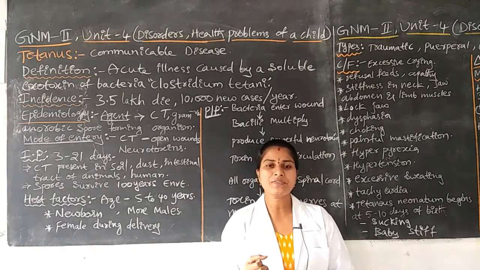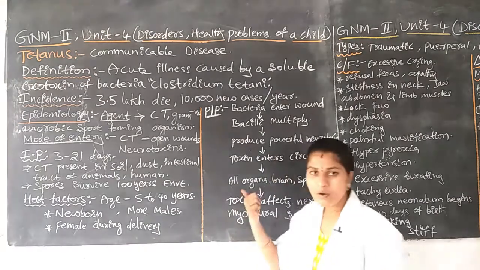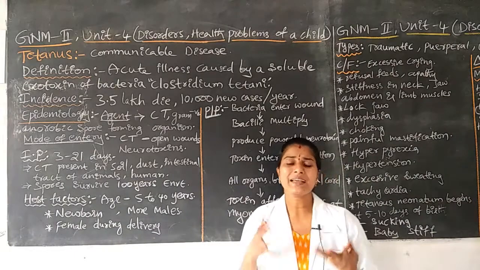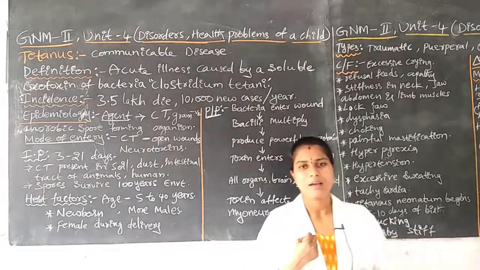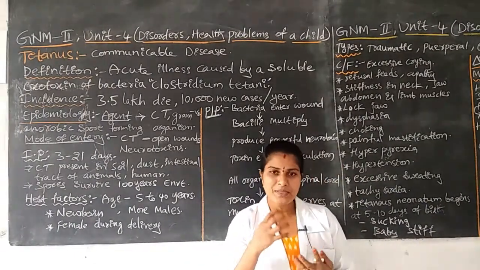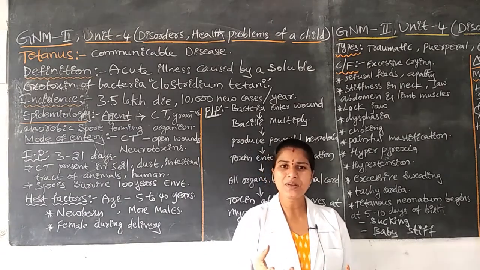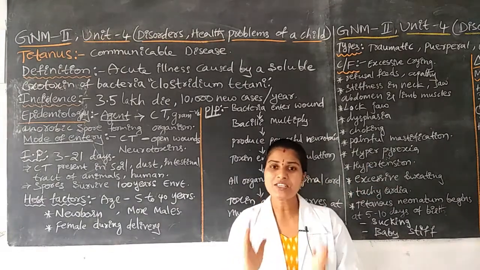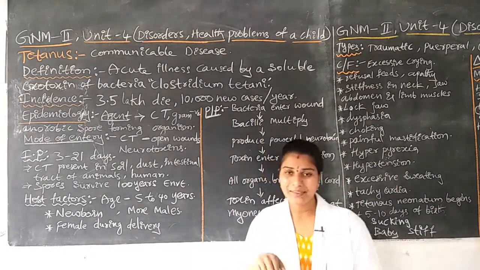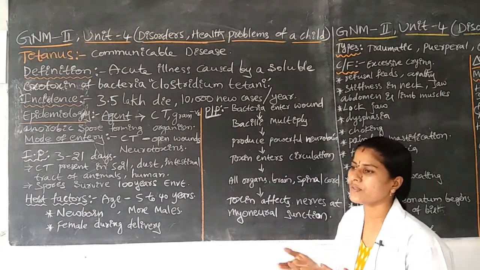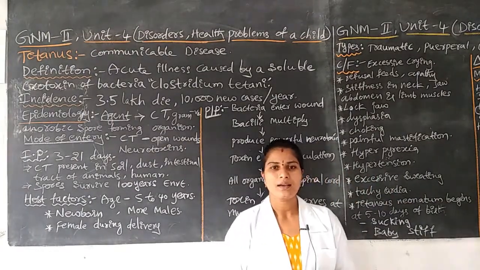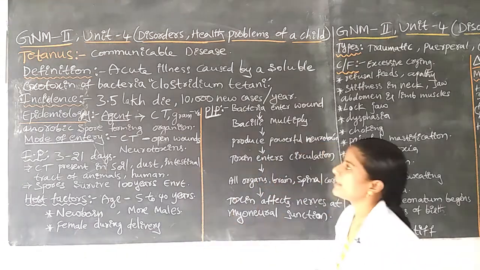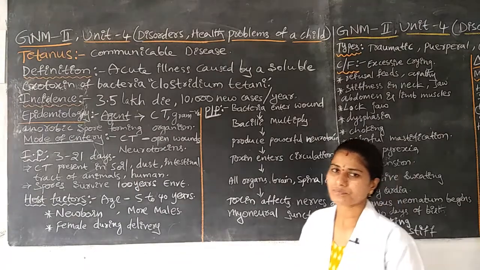Here the muscles are affected by the toxins of Clostridium tetani. Due to that, the muscle cannot receive any impulses from the brain, and no impulses can be sent from the affected part to the brain. This function becomes abnormal due to the excessive toxins of the bacteria Clostridium tetani. This is regarding tetanus disease.